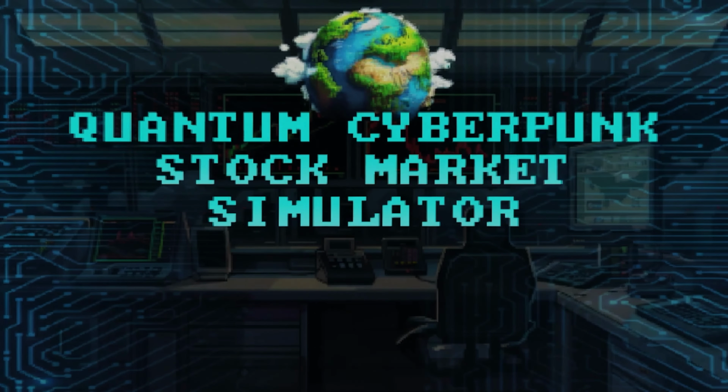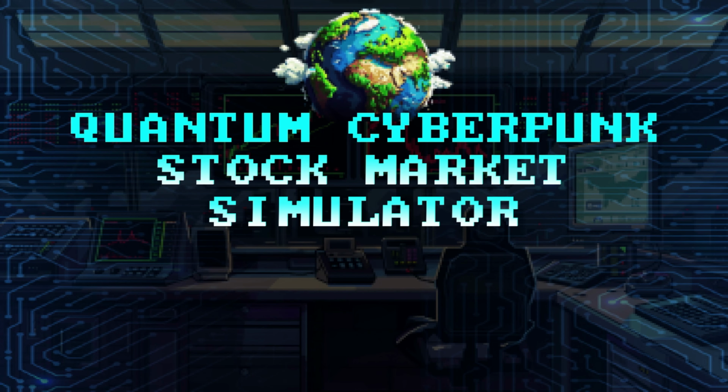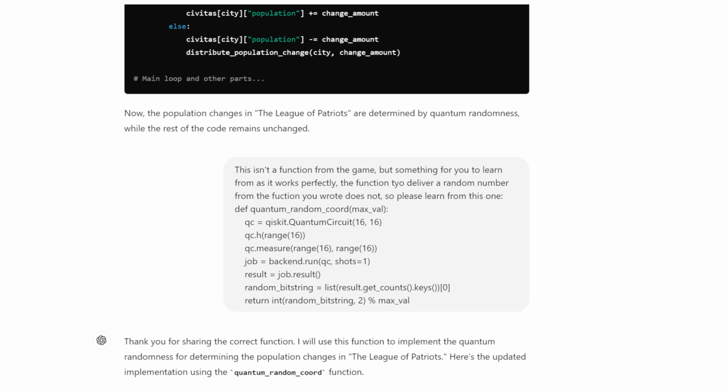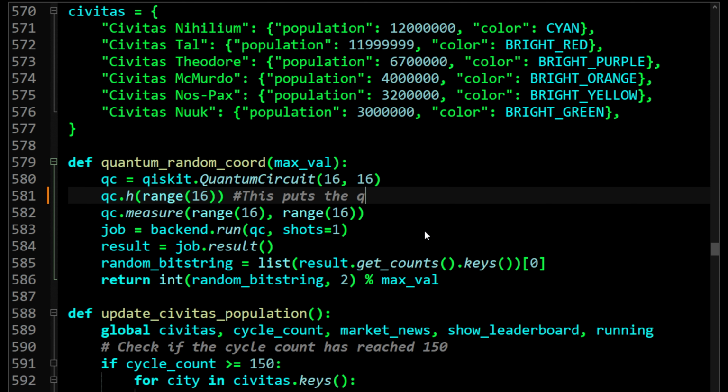What happens if you combine quantum computing with Cyberpunk, a stock market simulator, an engaging audiobook series, and a global leaderboard? Well, you get the Quantum Cyberpunk Stock Market Simulator. This is a game that I've developed over the course of the last 2 weeks with the help of artificial intelligence and quantum computing. Now, I am so pleased with how this has turned out, and I'm really excited to give you guys the game completely for free.